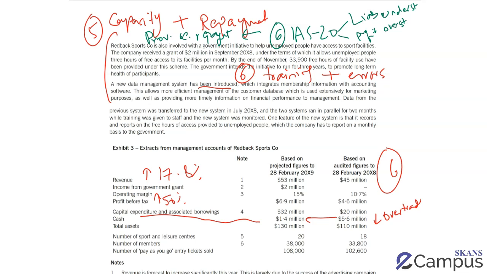The new system, again, easy marks, very frequently tested, control risks and therefore errors because of the new data management system. Remember, this is the system which is going to be used to report to the government as well. So it's not just errors in recording my own figures in the financial statements. If the government reporting is incorrect, the grant might be repayable and therefore a provision for fines, penalties. So that link comes either way.